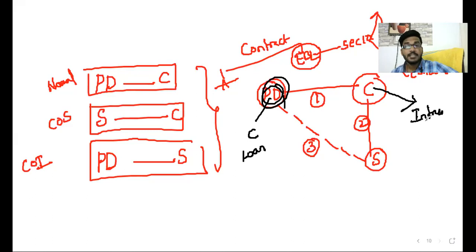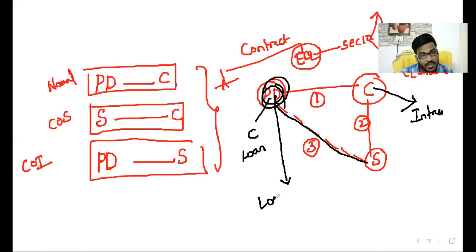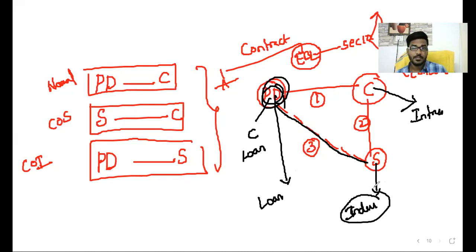Yes. Coming to contract number three: what is the benefit to the principal debtor? The loan is the benefit to the principal debtor. What is the benefit to the surety? The counter indemnity bond is the benefit to the surety. Here also consideration is there for both the parties, so this is also a valid contract.